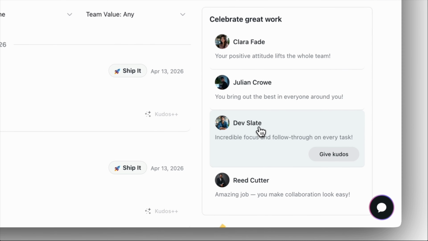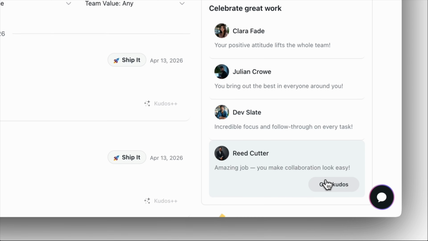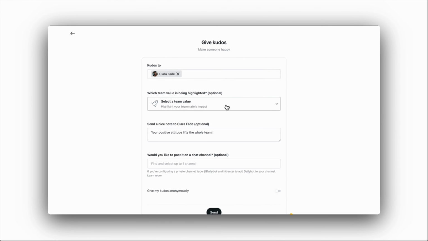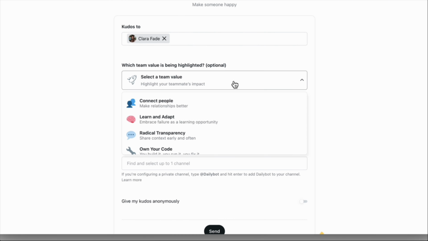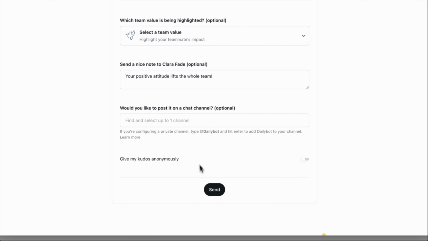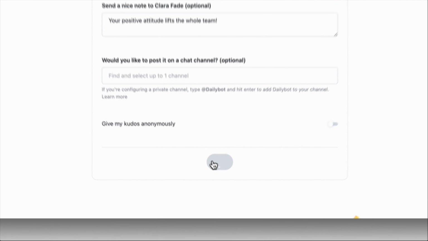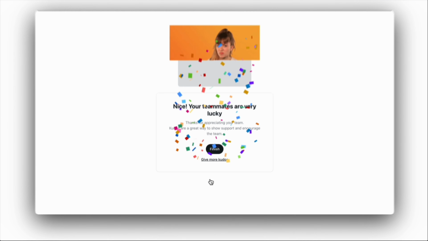On the right, we have a section where we can easily give kudos to our colleagues for what they are doing well. Giving kudos is as simple as this. Choose the person, you can choose a team value. If you want, you can leave a message. Finally, choose if you want it to be reflected in a channel and send it.